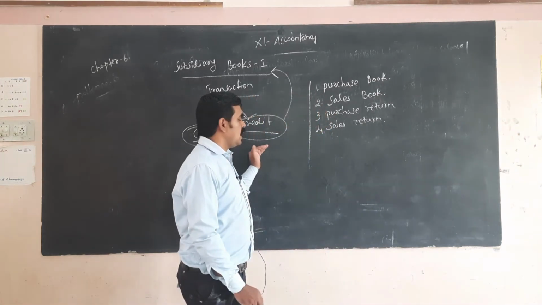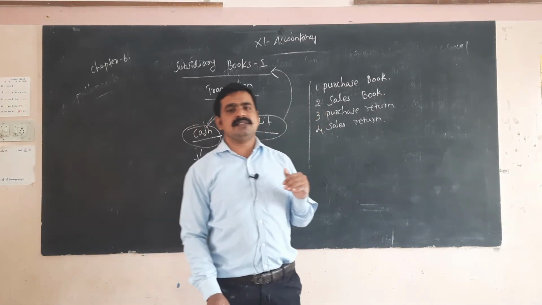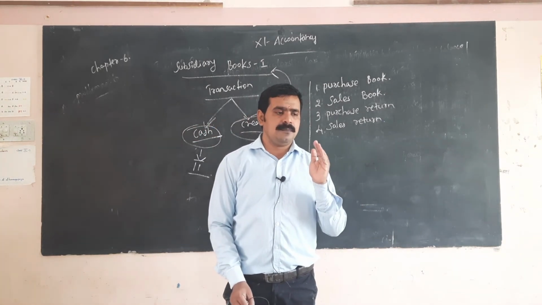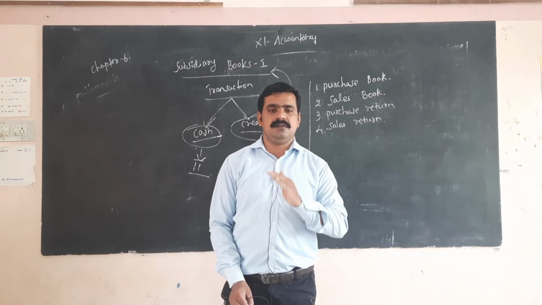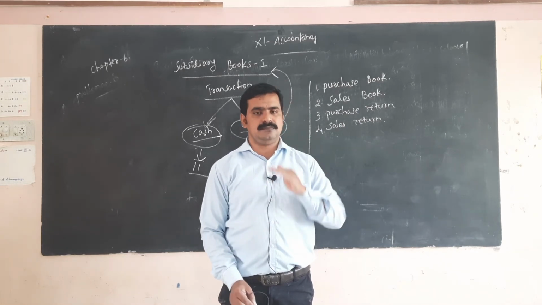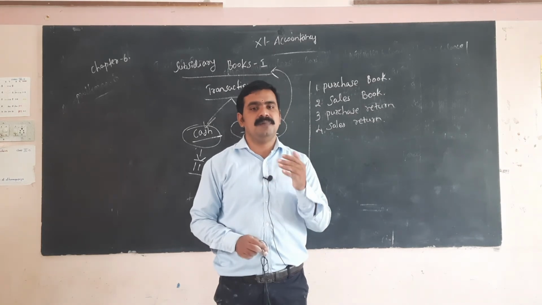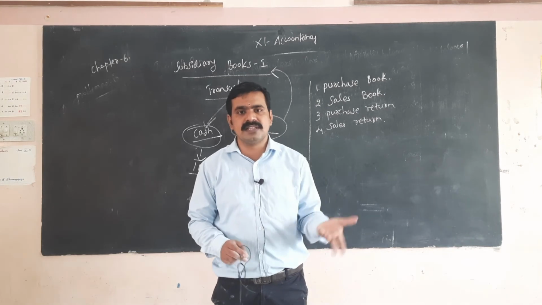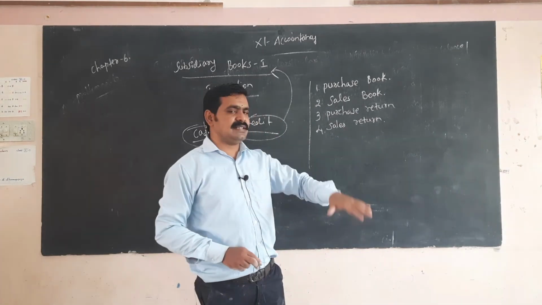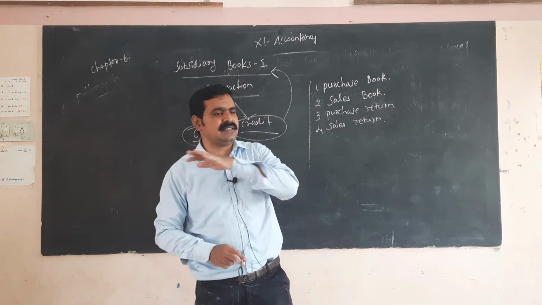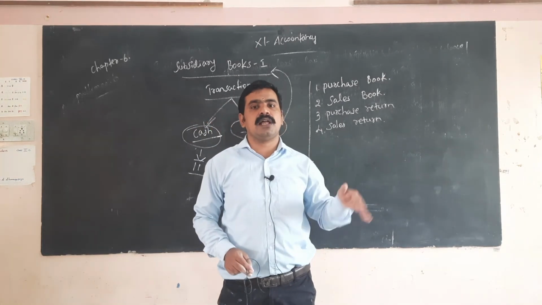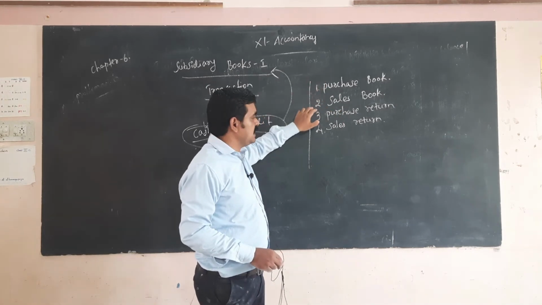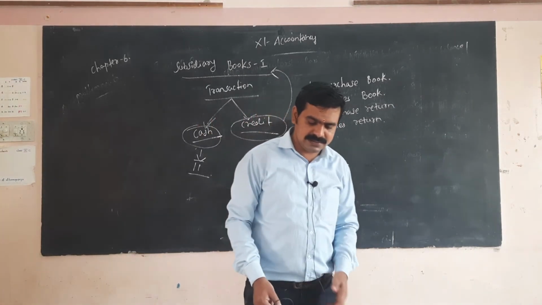What do we mean by a credit transaction? If Mr. B purchases goods from Mr. A on credit, this is a credit transaction. A cash transaction is related only to cash paid, and then the transaction is over. But a credit transaction is recorded in your books, called the purchase book, sales book, purchase return and sales return. Okay. Next.